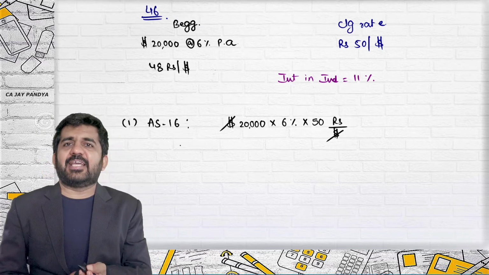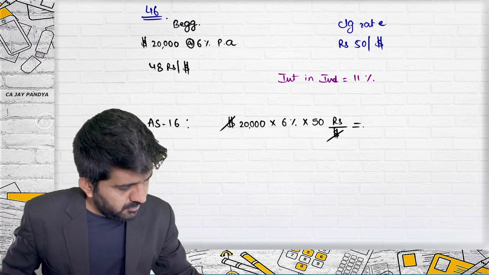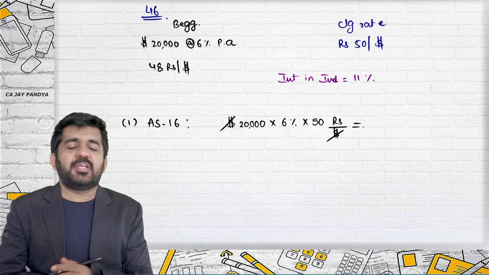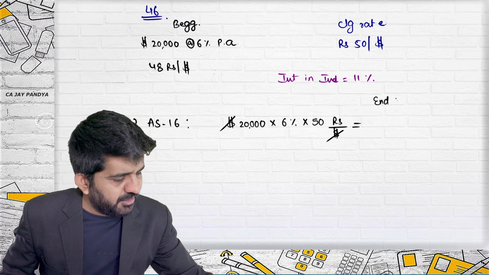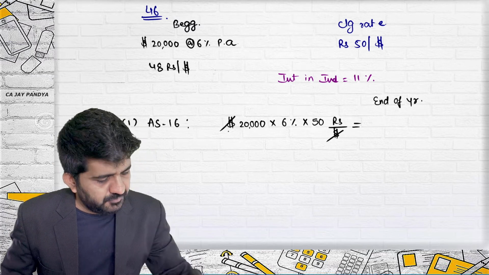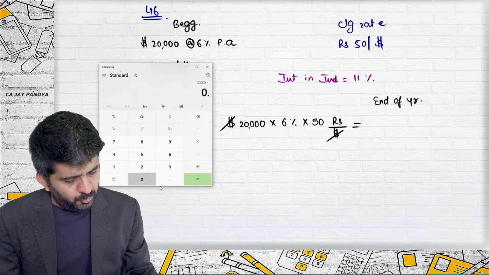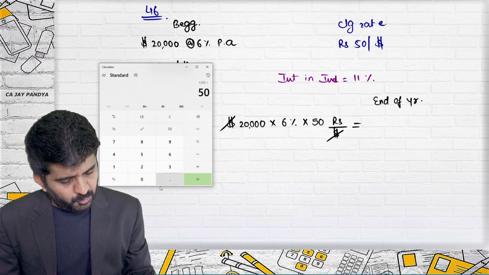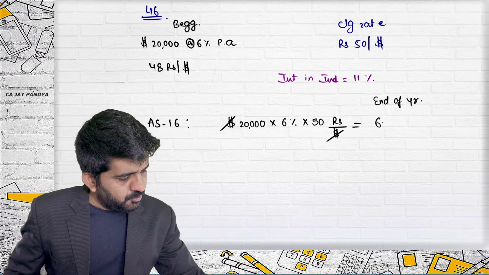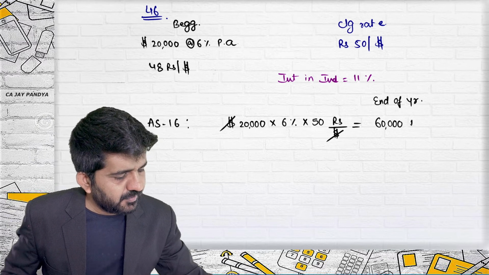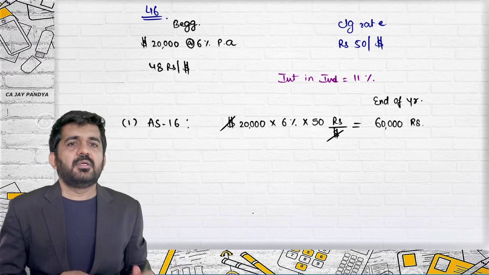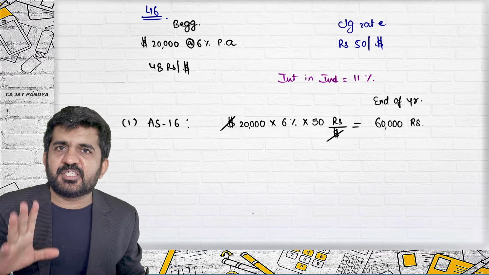The dollar will get cancelled. What will be the interest which I'll be paying at the end of the year? It will be 20,000 into 6% into 50, which is 60,000 rupees. I will be paying 60,000 rupees at the end of the year.